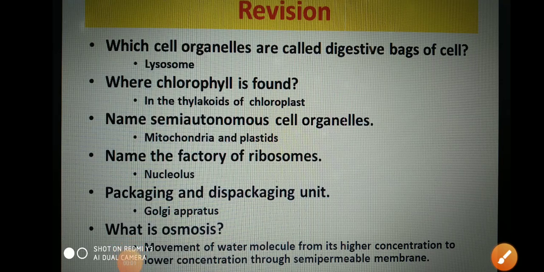Good morning, students. Today we will do the last topic of the chapter. It's cell division. And before starting that, we will do the revision.